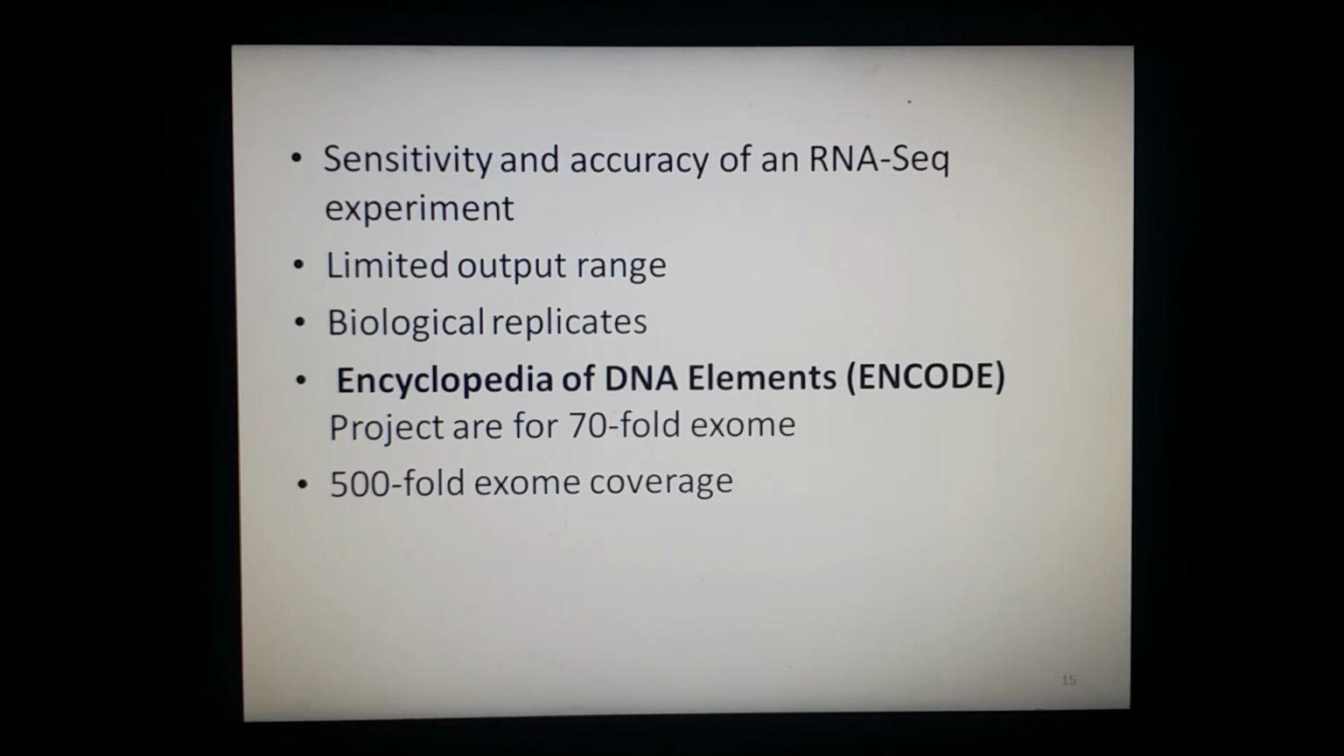The ENCODE project, that is the Encyclopedia of DNA Elements project, has recommended the benchmark. The current benchmark is 70-fold exome coverage for standard RNA sequencing and up to 500-fold exome coverage to detect rare transcripts and isoforms. So this was the entire process of RNA sequencing, and how it takes place, and we have discussed it thoroughly.